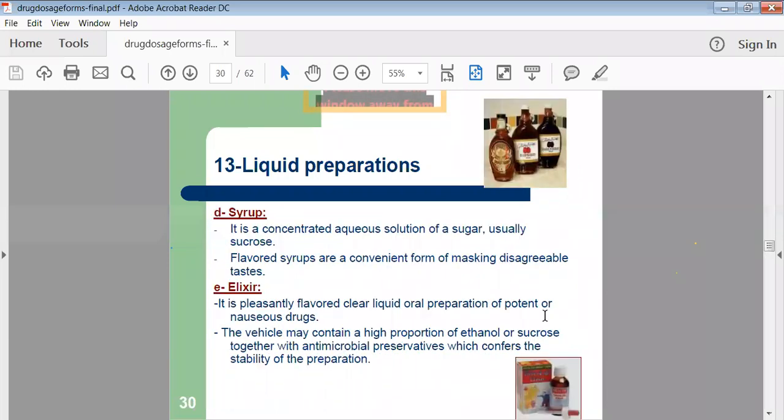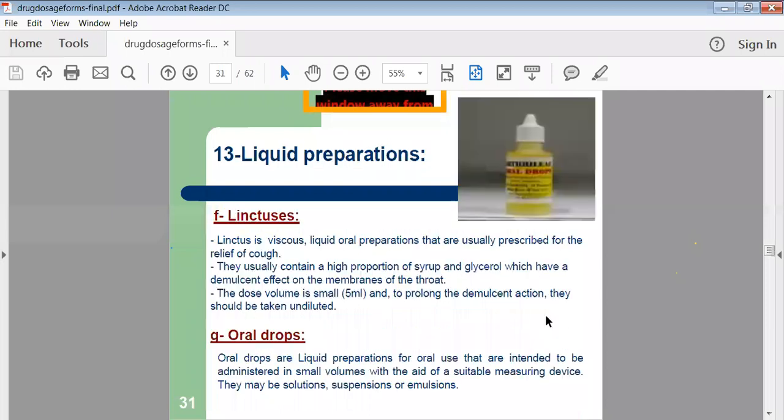Then syrups are there. Syrups are taken orally, as well as elixirs. Linctuses are also viscous liquid preparations. Generally, a base is used for the preparation of linctuses. In the linctus we use water as well as glycerin, and then we add any kind of drug, and we use them internally, for example for cough preparation purposes. Then oral drops are there.